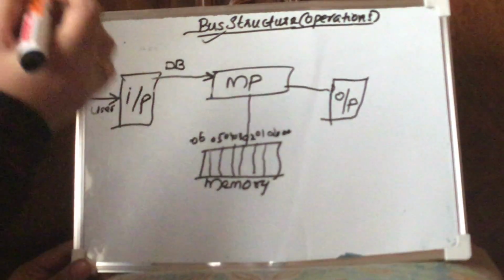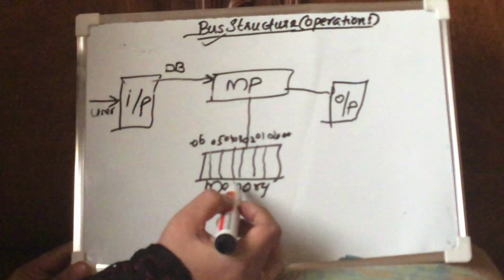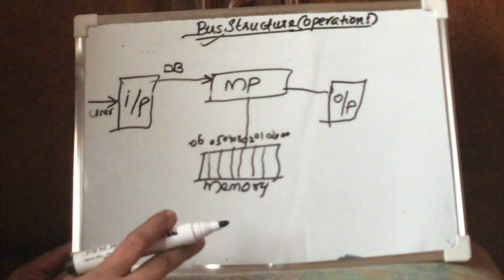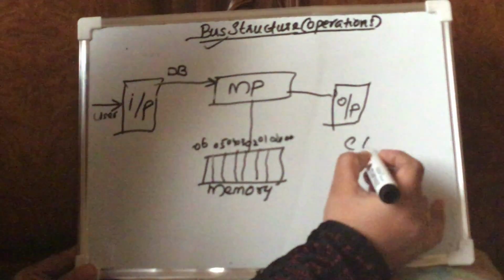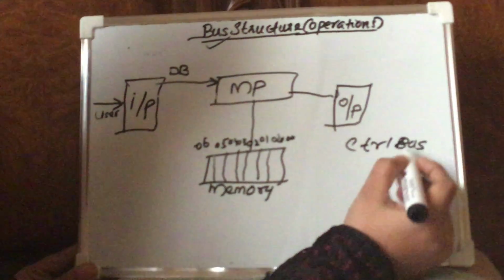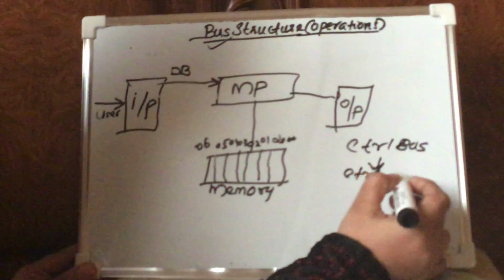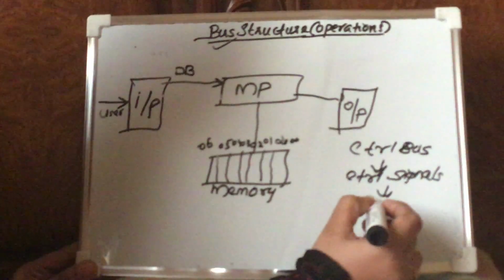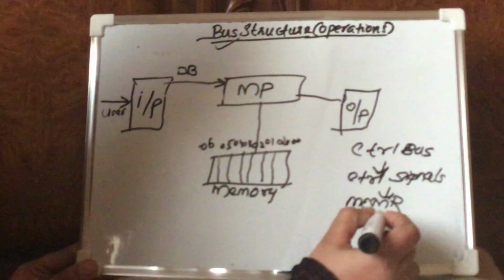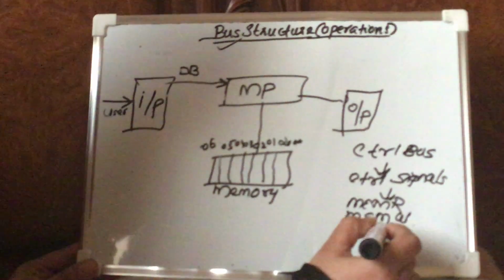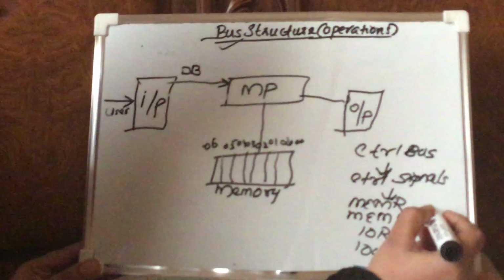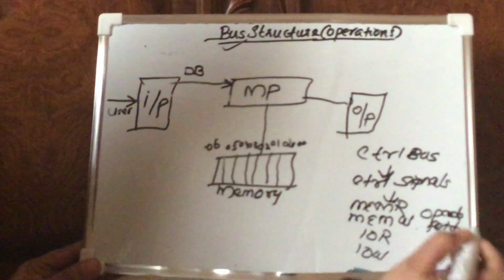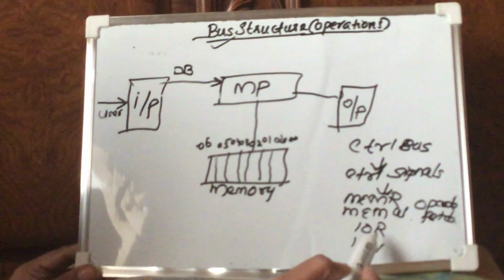Now I'm going to write something into the memory, so the corresponding control signal has to be sent through the control bus. The control bus must carry certain control signals first of all. What control signals are there? We have memory read, memory write, IO read, IO write, and also one additional thing, opcode fetch, which I will explain in the last point.